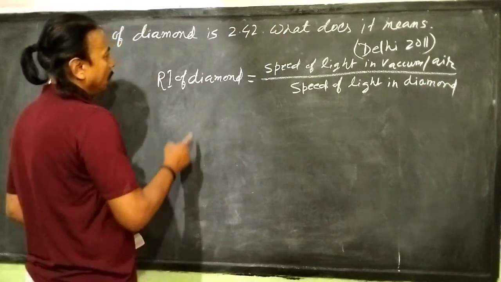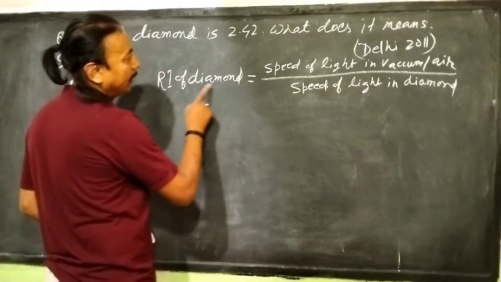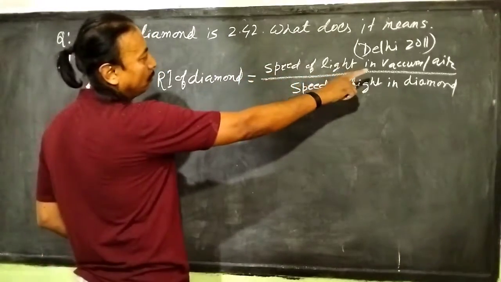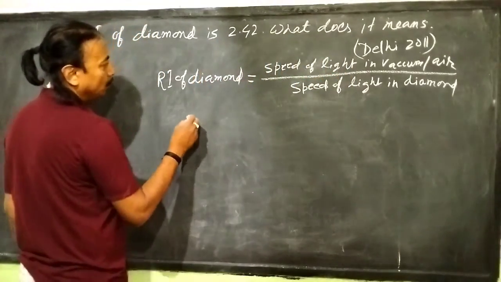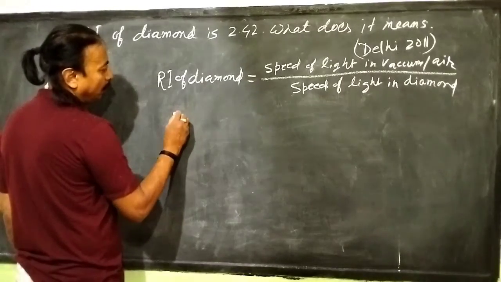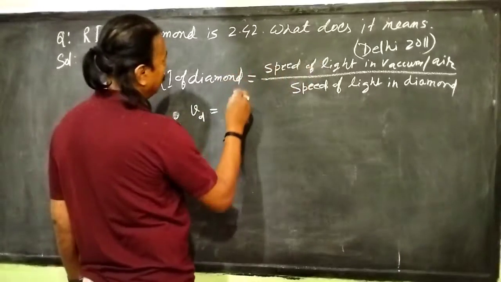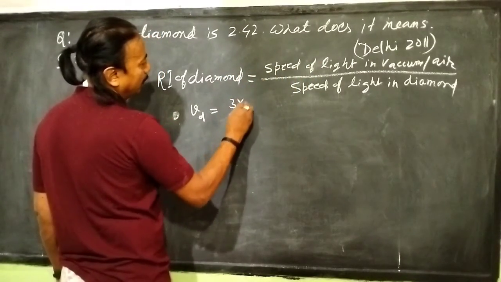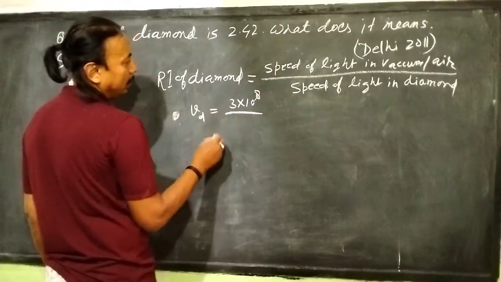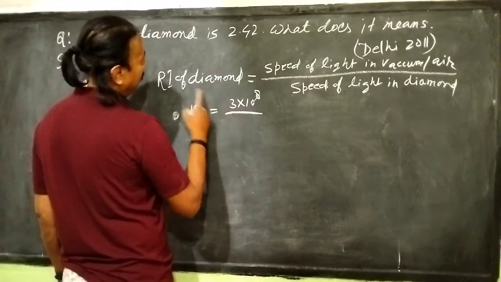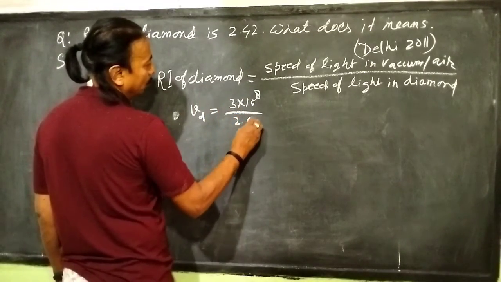So we can transfer: speed of light in diamond, speed of light in vacuum we know, and 2.42 to this. So speed of light in diamond, suppose Vd, equals speed of light in vacuum 3 into 10 power 8 by refractive index of diamond 2.42.